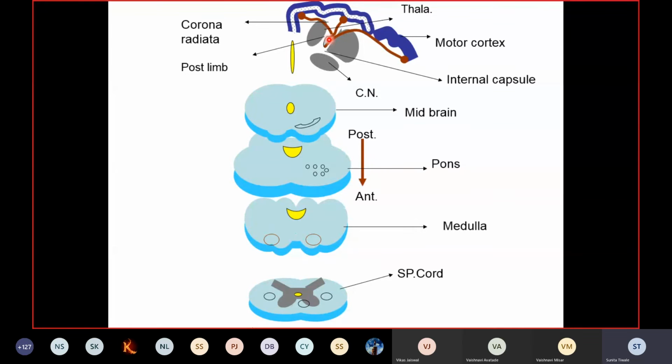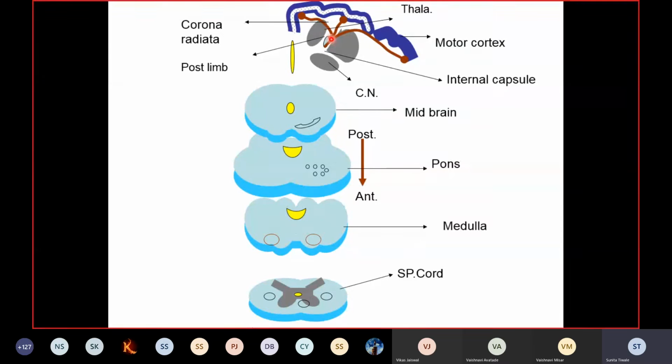Here you'll find they are densely packed. And this structure, the internal capsule, is clinically a very important structure in chronic hypertension. In chronic hypertension, sometimes the blood supply of this area is cut off due to rupture of a small blood vessel, or it is blocked by thrombosis. Because of that, the large number of compactly packed fibers going down to different parts of the body will be damaged because the blood supply is cut off.